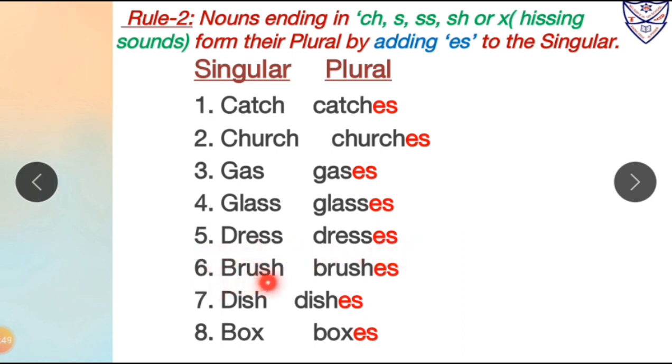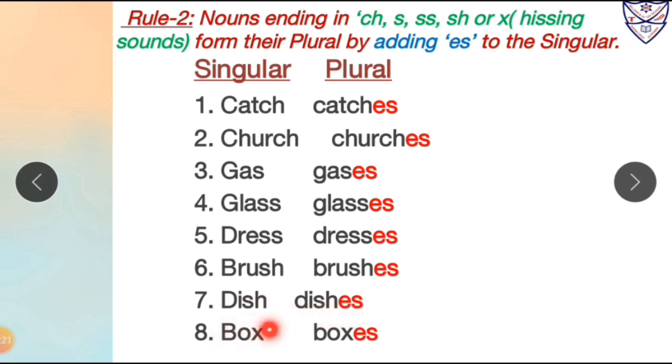Then again brush. Over here brush is ending with which letters? It is ending with sh. So after sh we will add es to form its plural form. So the singular form brush will become brushes in plural form. Then next, dish. Over here dish is ending with sh. So again to make its plural form we will add es after the singular form word. So over here we can say dish is in singular form and dishes is in plural form.